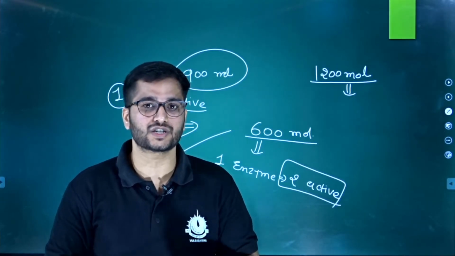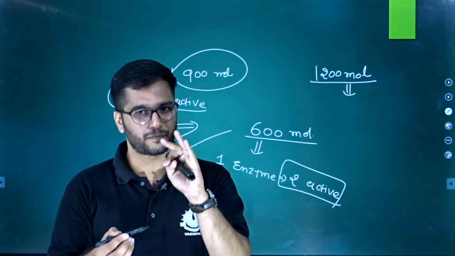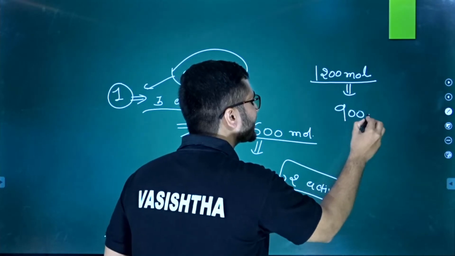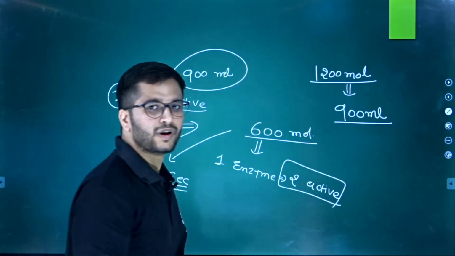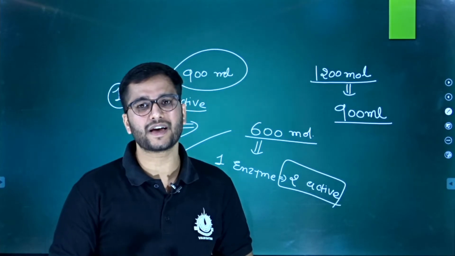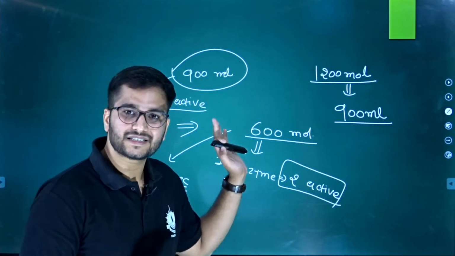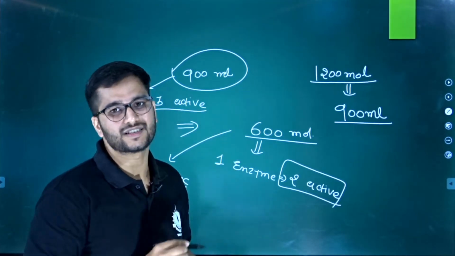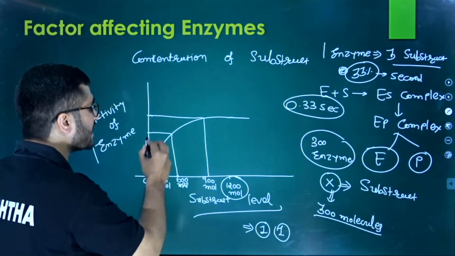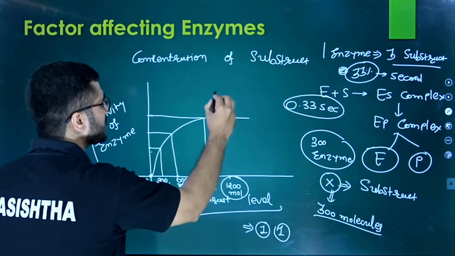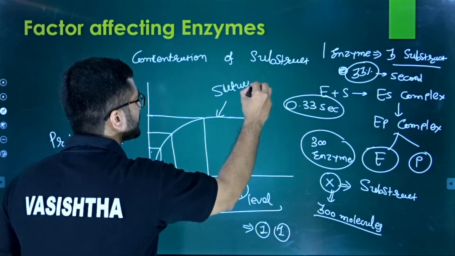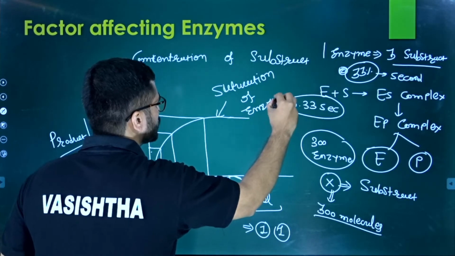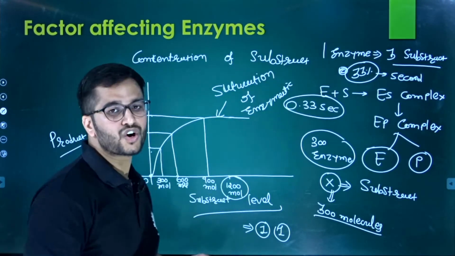have a maximum capacity to hold 3 active sites at a time. So in 1 second, what happened? 900 molecules will be added. So activity will stay at the place as it was at the 900 molecule concentration. So activity will now never ever increase. That is known as saturation of the enzyme, the enzymatic saturation. Now the enzyme will never go beyond this limit.